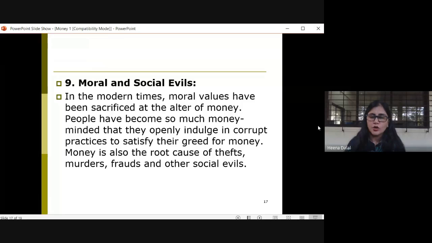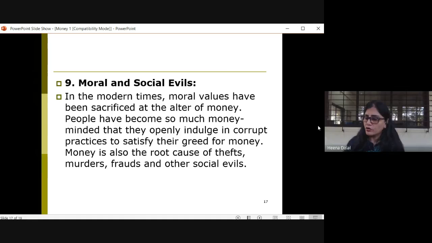What does that show? That people have forgotten the moral values. Yes, because of money. Money has become a greed for the people. Then there have been thefts and frauds because of money. Yes, and there are many other social evils existing in the society.